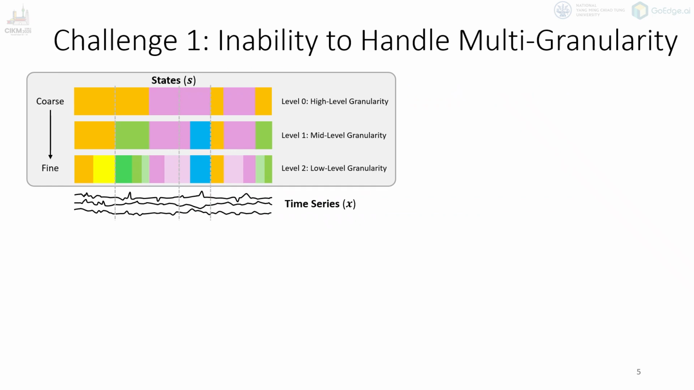There are already many time series segmentation methods out there, but most of them work at only one granularity level. Now let's look at the first challenge, the inability to handle multiple levels of granularity. Most existing models can't handle multiple levels within a single framework. They need to train one model for coarse segmentation and another for fine segmentation, which means we end up with multiple models instead of one unified model that can capture both the overall trend and the detailed variations. As a result, these approaches fail to represent the full spectrum of patterns in real-world time series.